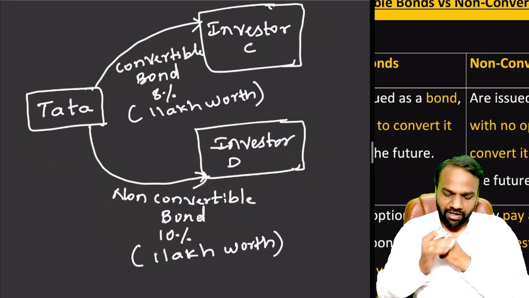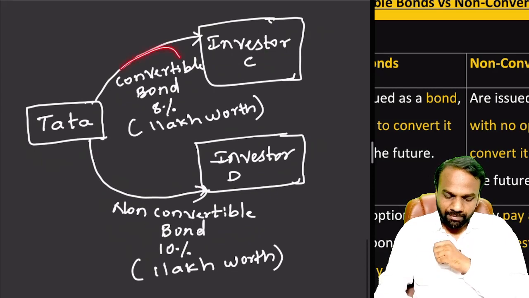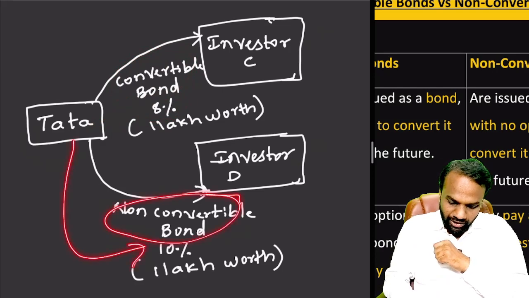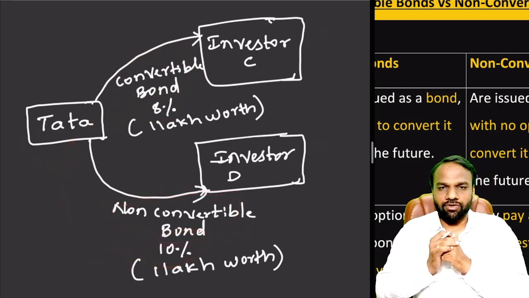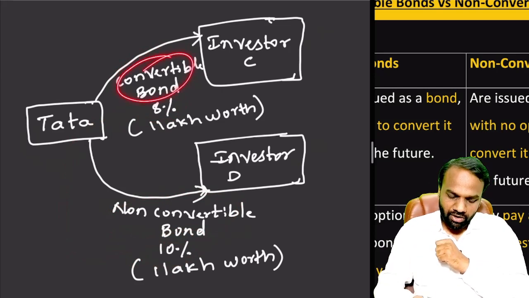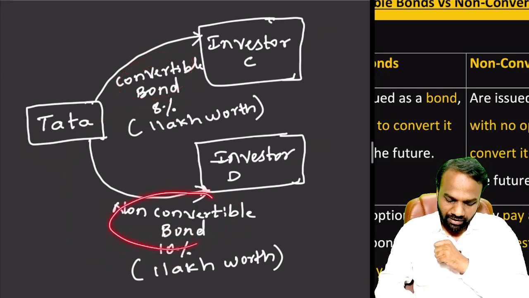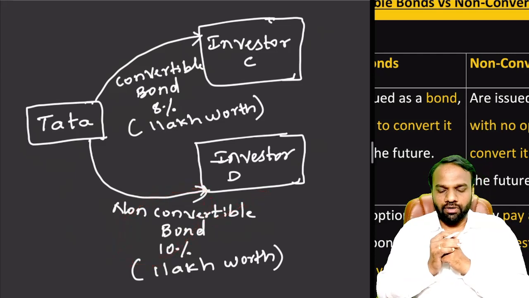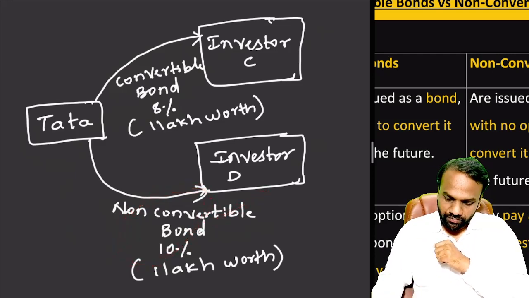So from here we understood that whenever there is a convertible bond, the company will offer a lower rate of interest. When it is a non-convertible bond, it offers a higher rate of interest. The risk involved in convertible bonds is more, and the risk involved in non-convertible bonds is less. But the profit involved is more in convertible bonds and less in non-convertible bonds.